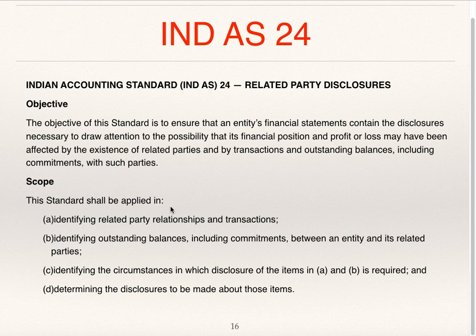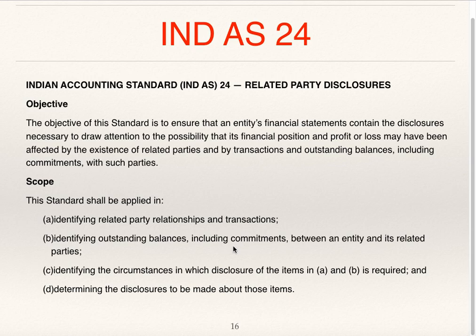Scope. This standard shall be applied in identifying related party relationships and transactions, identifying outstanding balances including commitments between an entity and its related parties, identifying the circumstances in which disclosure of the items in A and B is required, that is, circumstances where related party relationships and transactions are necessary, and identifying the outstanding balances and commitments.